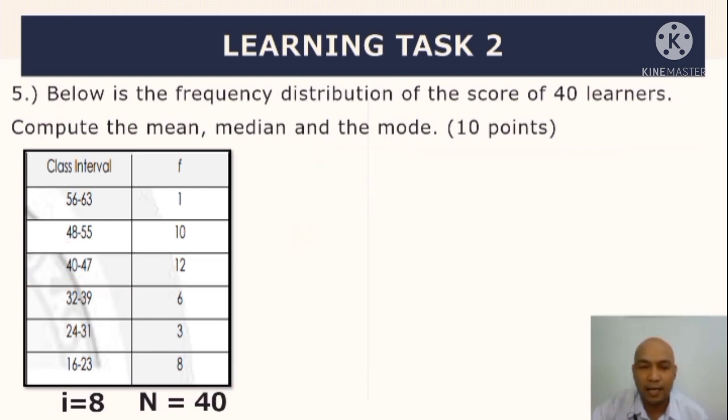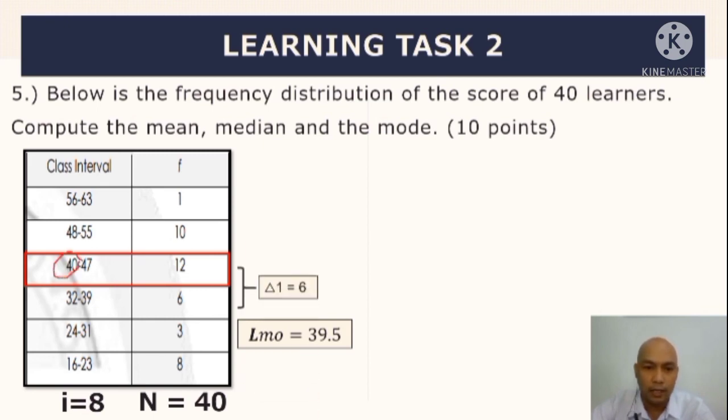Okay, pagka mode naman ang gagamitin natin dito, wala na tayong idadagdag na column, but instead, identify natin ang modal class. So since 12 is the highest frequency, then ang modal class natin, yung class interval from 40 to 47. Next, kunin natin ngayon yung lower boundary, mag-minus tayo dito ng 0.5, magiging 39.5. Then, kunin naman natin ang delta 1, i-minus natin ang 12 minus 6, magiging equal kay 6. Then, delta 2, subtract 12 and 10, then the value is equal to 2.